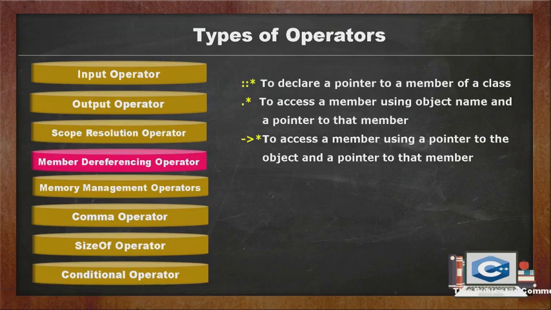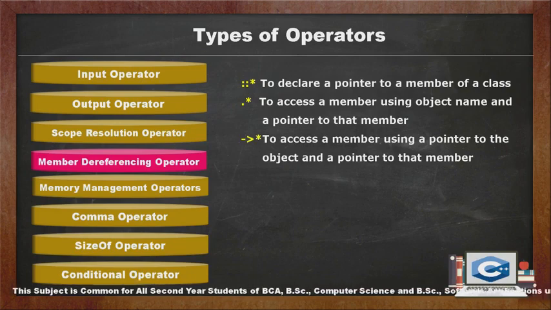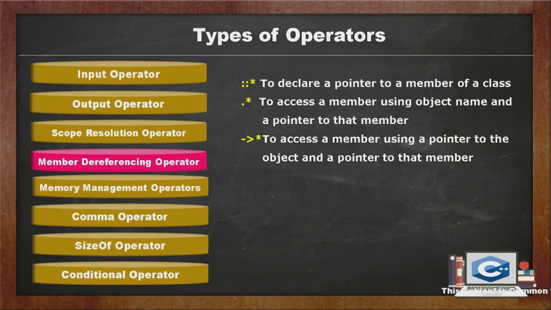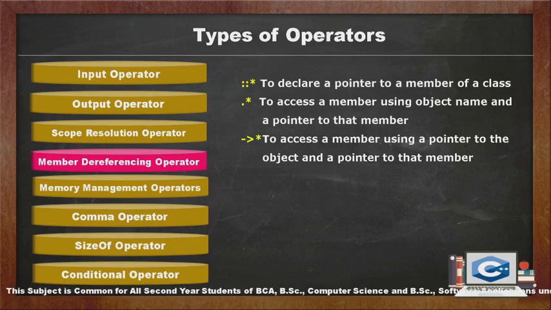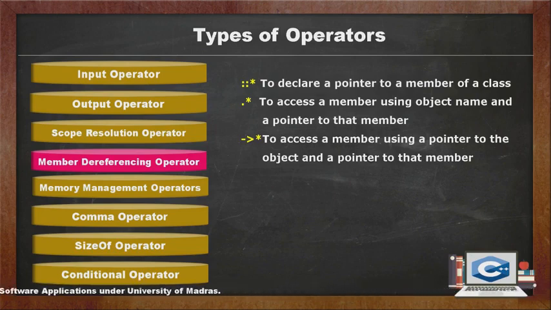Scope resolution operator followed by an asterisk is used to declare a pointer to a member of a class. Dot operator followed by an asterisk is used to access a member using the object name and a pointer to that member. Arrow operator followed by an asterisk is used to access a member using a pointer to the object and a pointer to that member.